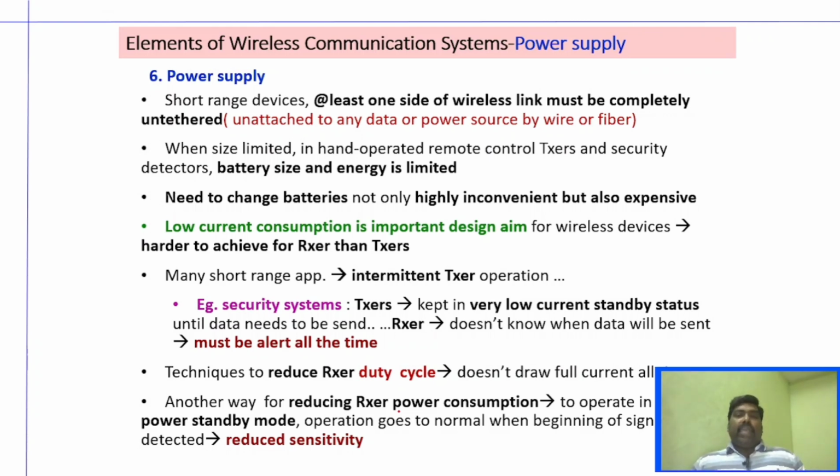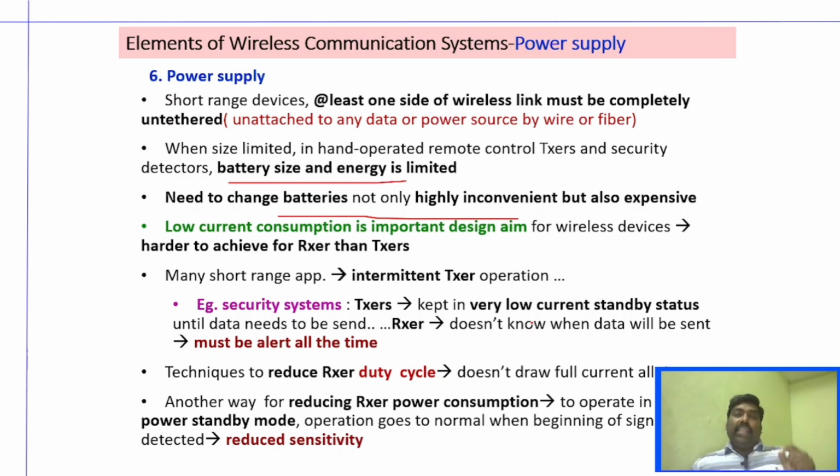Regarding the power supply, I already said we have to consider the battery size. It is very important whether we need to change batteries or recharge them. Low current consumption is very important. The transmitter, as I said, can go to a standby mode whenever it is not transmitting data, and come to normal mode when it is transmitting data.